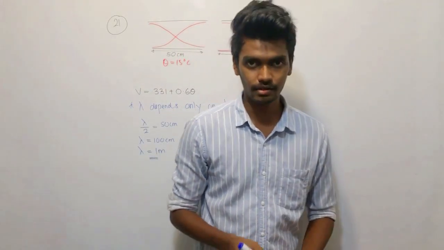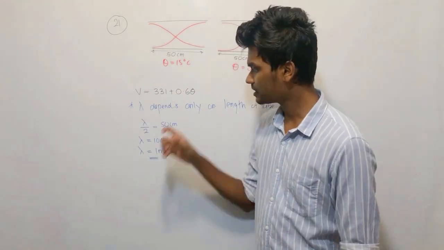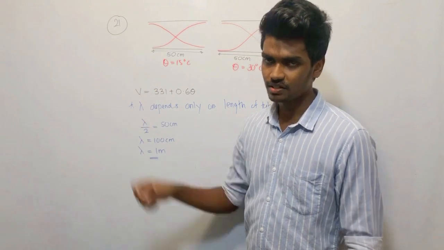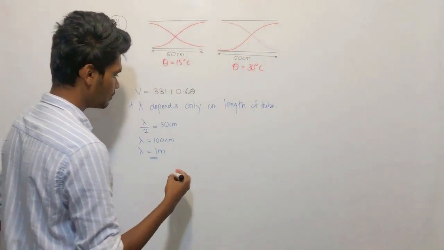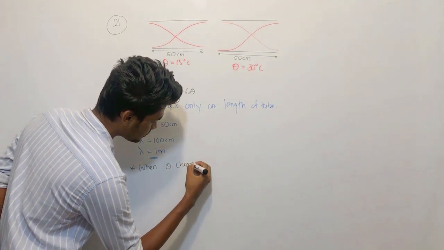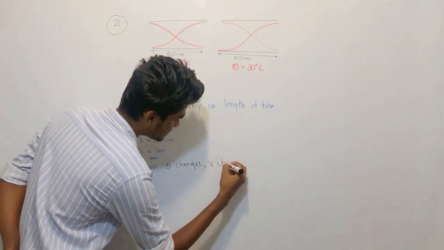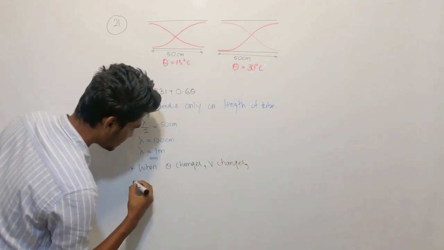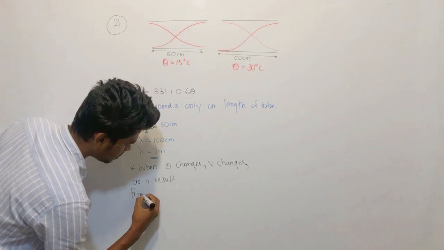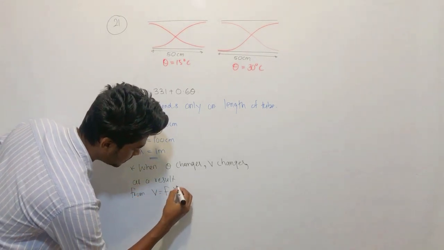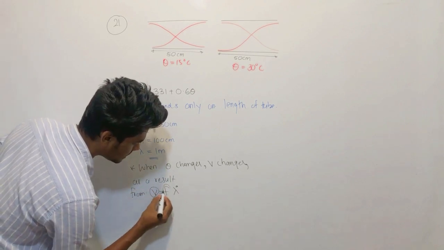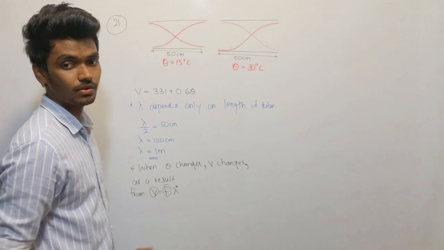You need to understand that. So when you change the temperature, what happens? What changes is the velocity. So when theta changes, v changes. As a result, from v is equal to f lambda, lambda is constant. When v changes, what changes is the frequency, right?